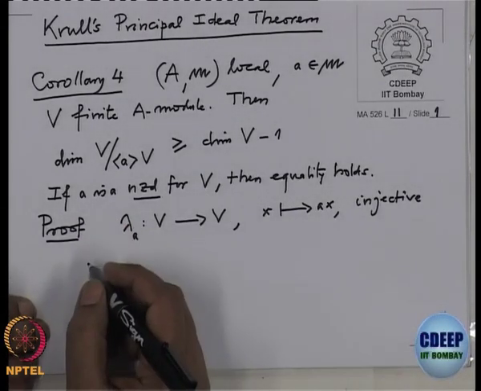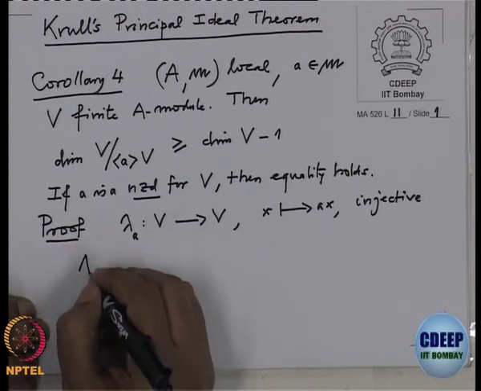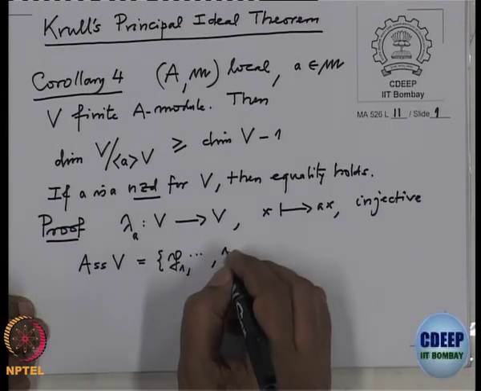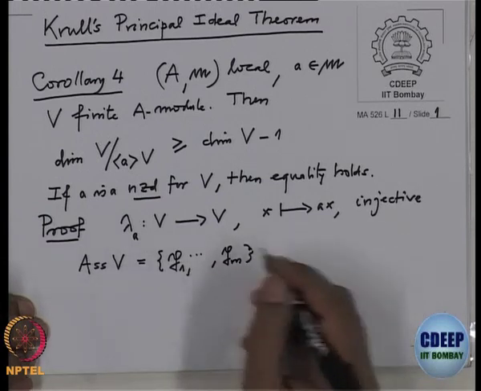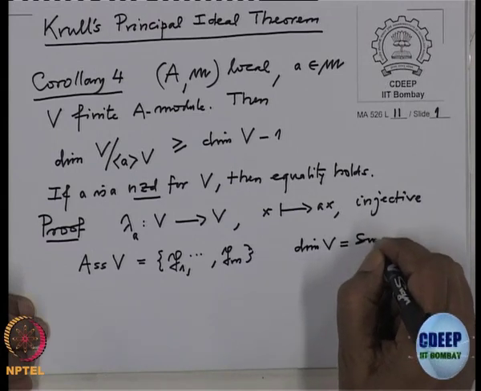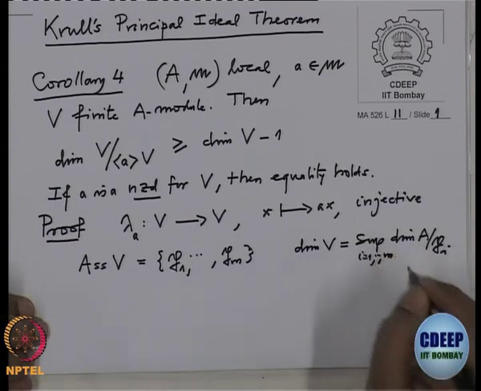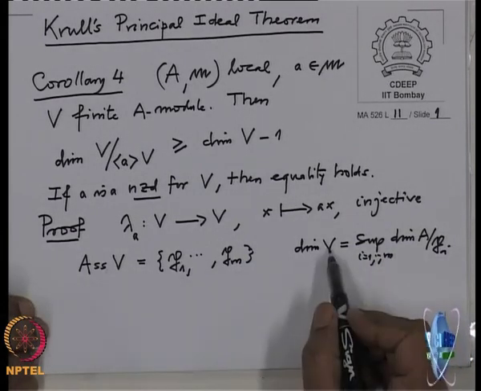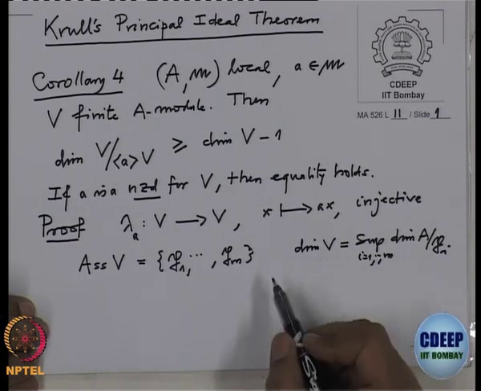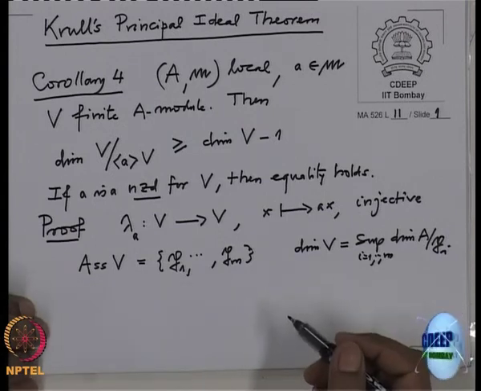So, suppose a is a non-zero divisor for V. Look at the associated primes of V. This is a finite set, P1 to Pm, and obviously the dimension of V is then the sup of the dimension of A by Pi, where i is running from 1 to m, because the dimension of V is the length of the chains of prime ideals inside the support of V, and any element of the support of V will contain one associated prime, and among the associated primes also, if somebody is minimal, then we would go down to get the maximum length of the chain.